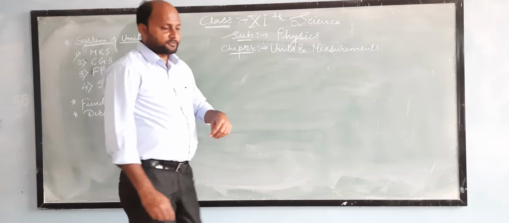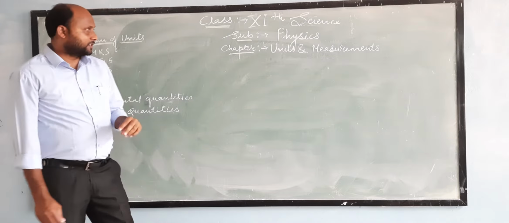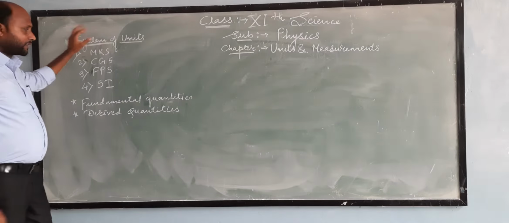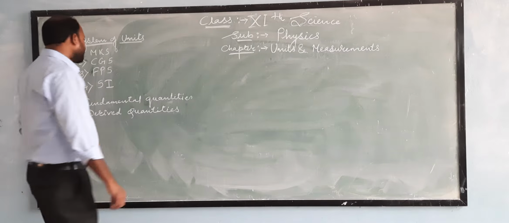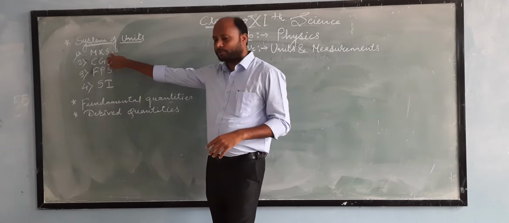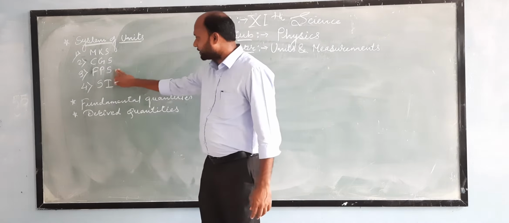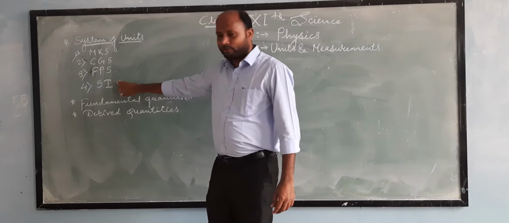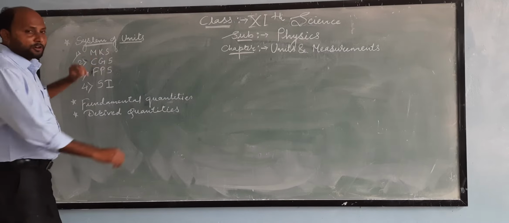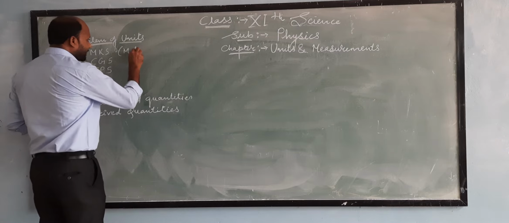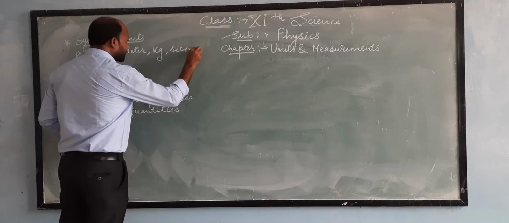In the last lecture, we have learned the chapter units and measurement, and in this chapter, we have learned the system of units. This system of units is classified into four types. The first one is MPS units, second one is CGS unit, third one is FPS unit, and fourth one is SI unit. We know that MPS unit is also called as meter, kilogram, and second.